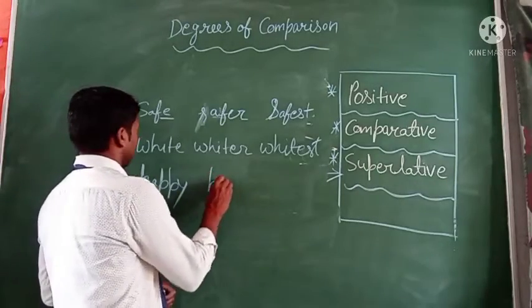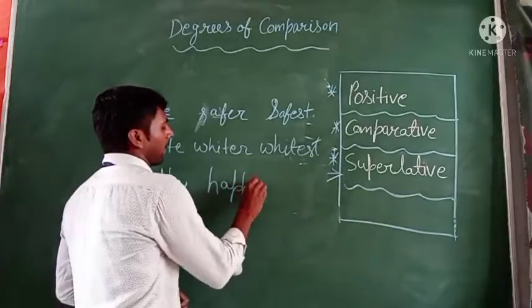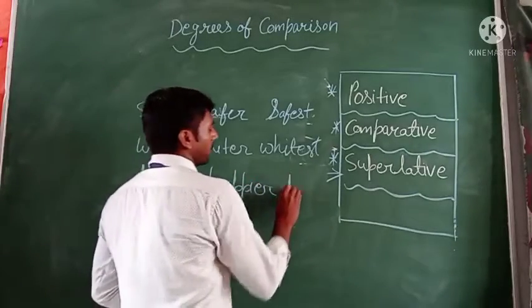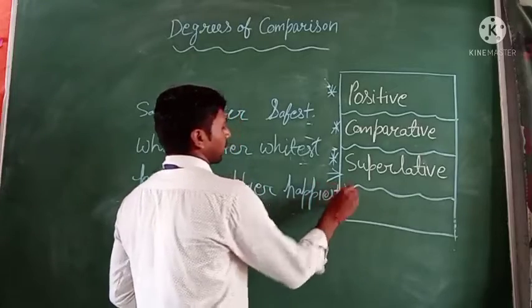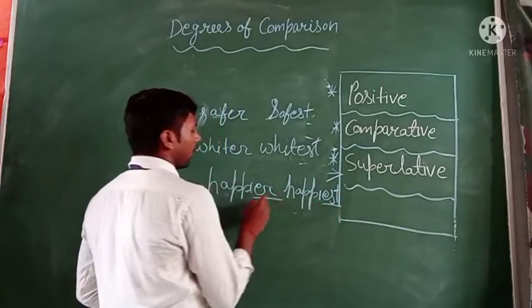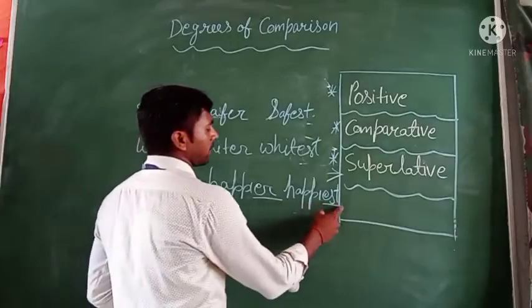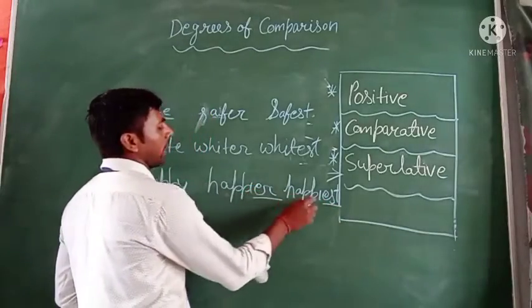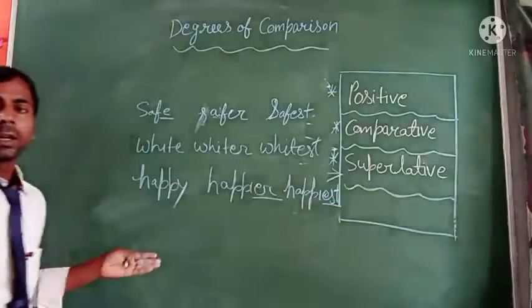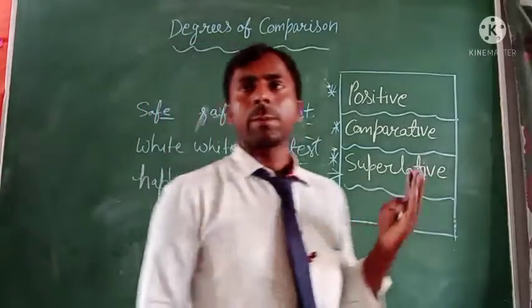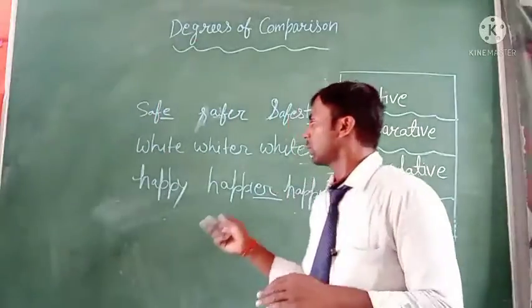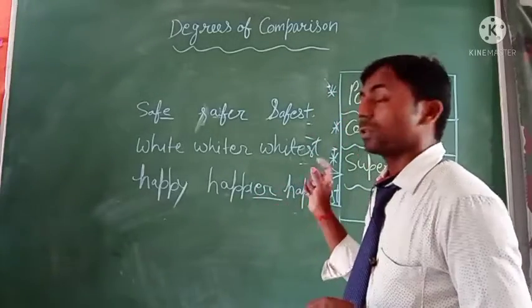Happy will be happier and happiest. So you have to see here, add er and est and y will be i. It is the third method to change the positive degree to the comparative and superlative degree.